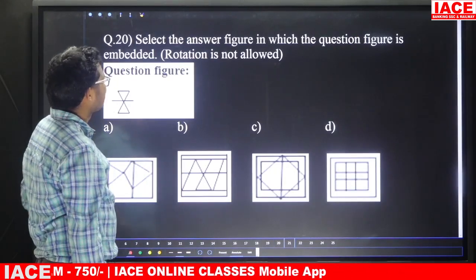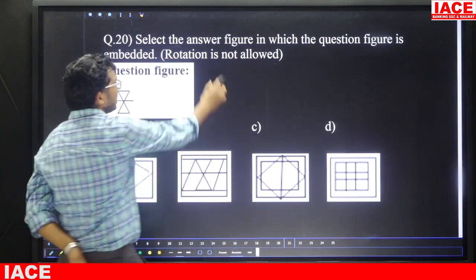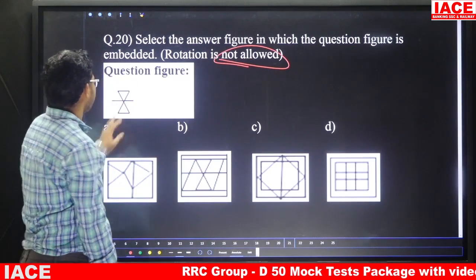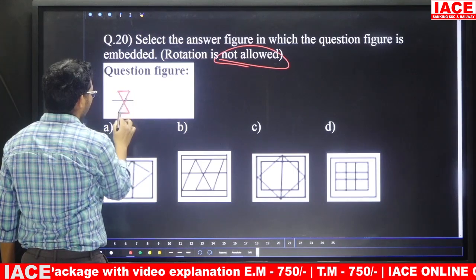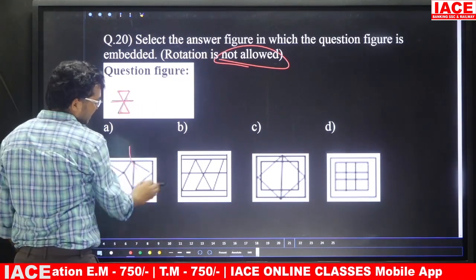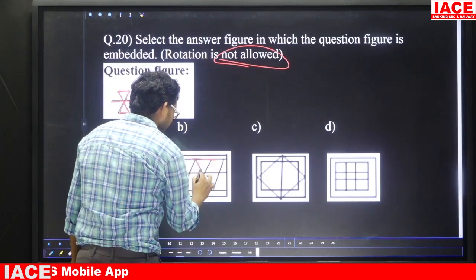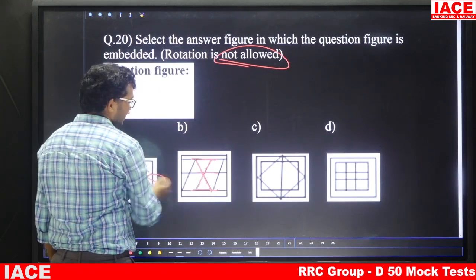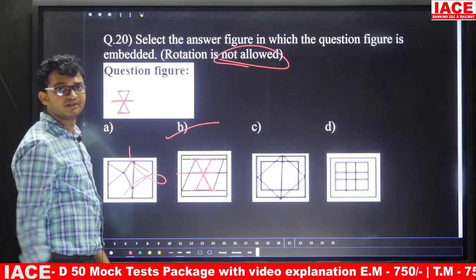Question number 20, select the answer figure in which the question figure is embedded. Here rotation is not allowed. This figure is hidden in which of the following 4 figures? It is not there in the others. If you observe diagram B, this figure is hidden. Yes. So diagram B is the answer. Question number 20, option B.